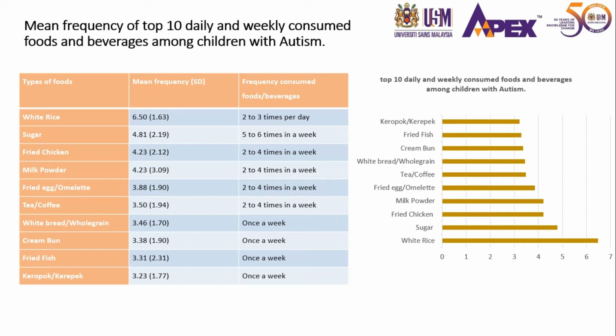Following that, milk powder was the most taken beverage by children with autism, followed by tea or coffee. And then white bread or whole grain cereals, spring bun, fried fish, and crab egg were taken once a week.